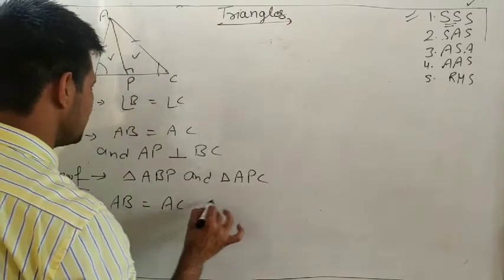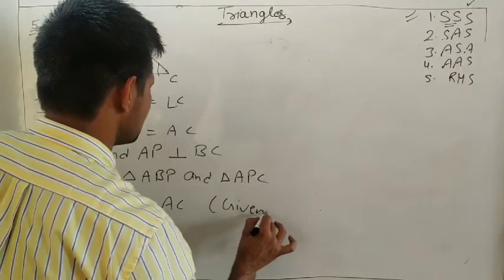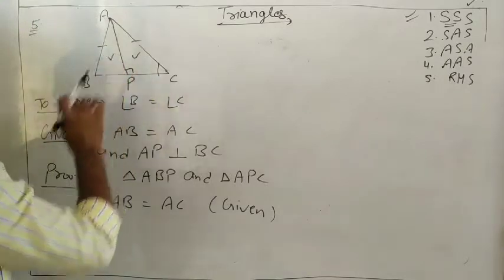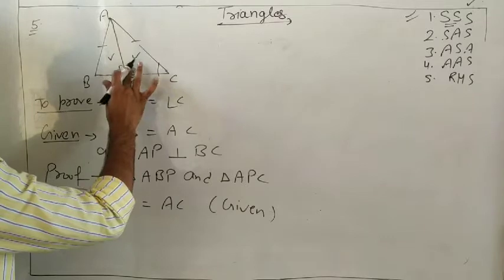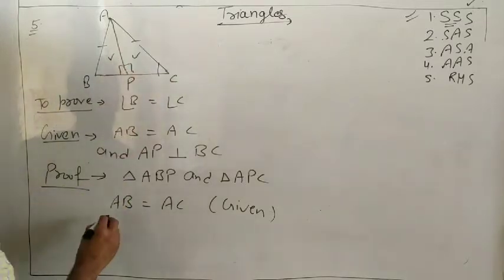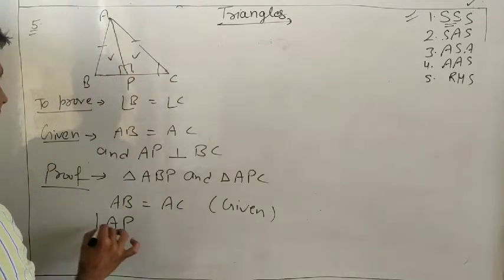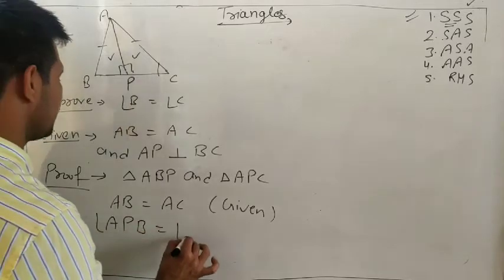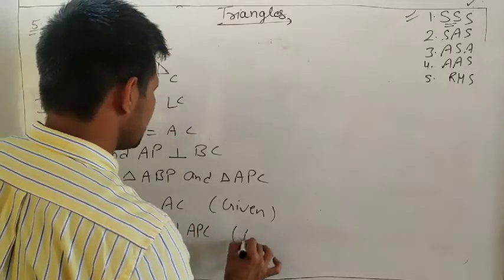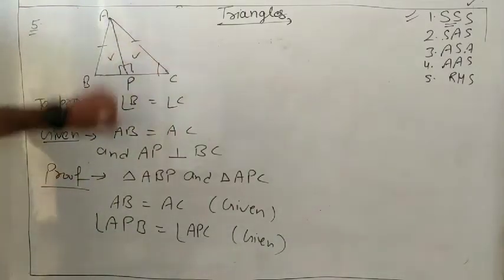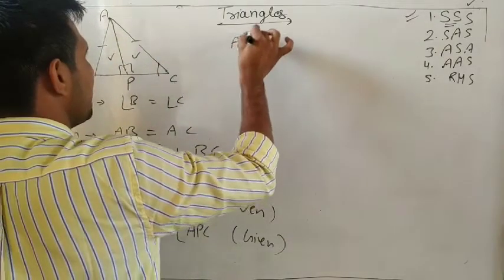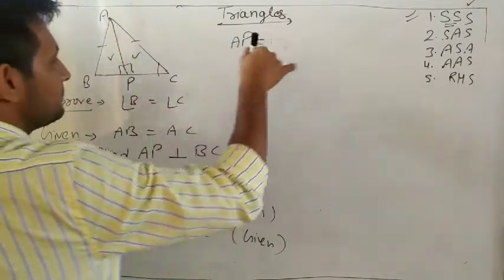Next, which one? Yes, it is 90, it is also 90. So angle APB equals angle APC, also given because of the perpendicular. Next, AP is common. AP equals AP.